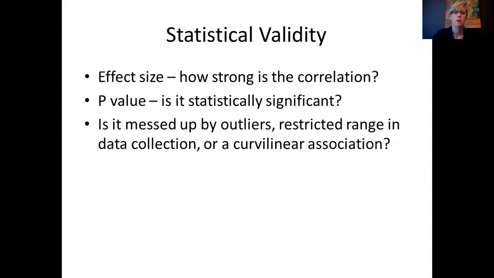And one way to guard against this is that researchers always need to actually graph their data when they're doing association claims, particularly correlations where both your X and Y are continuous variables. You want to see what it looks like. So I can just inspect visually, is it doing this? So you have to look out for that. So these are the special things that come up with association claims in statistics.